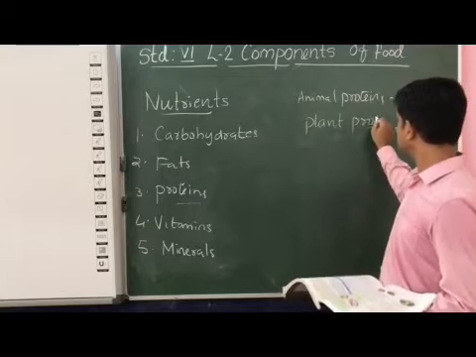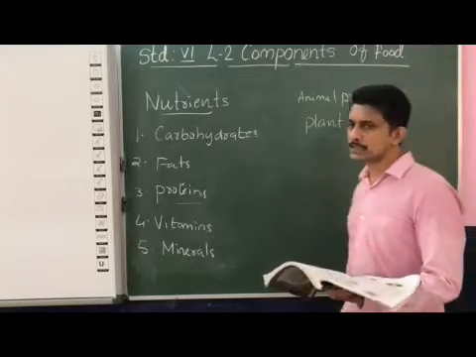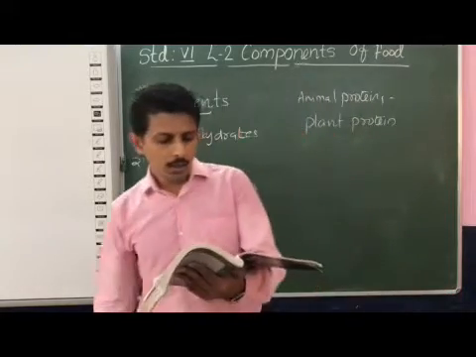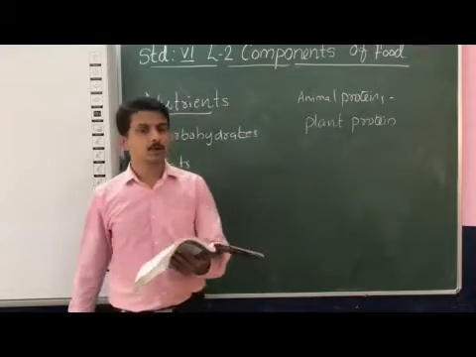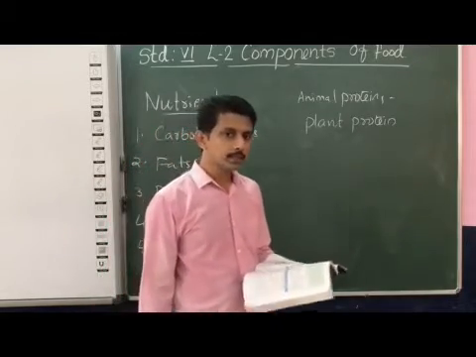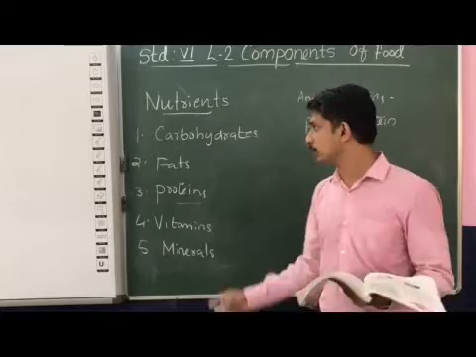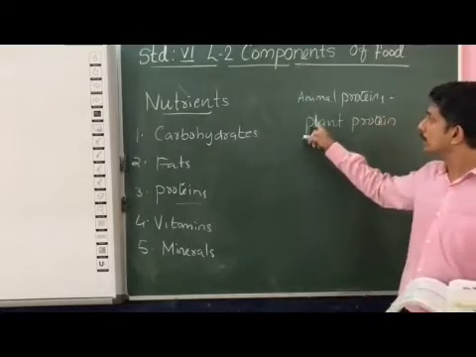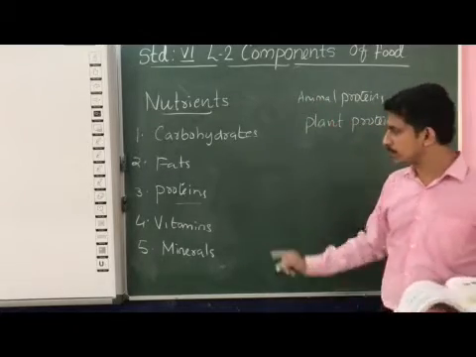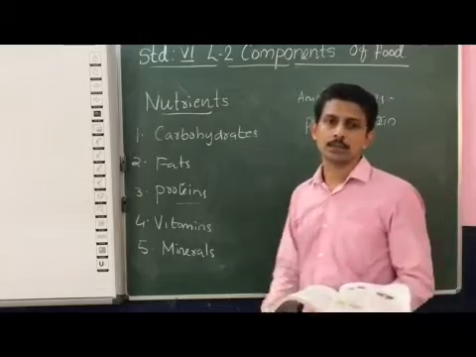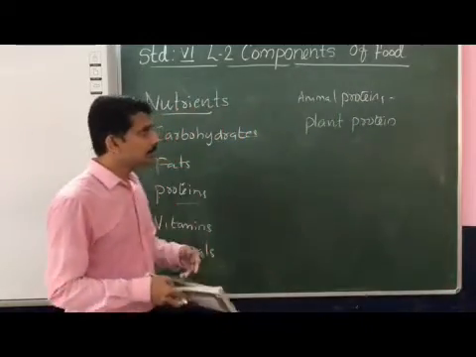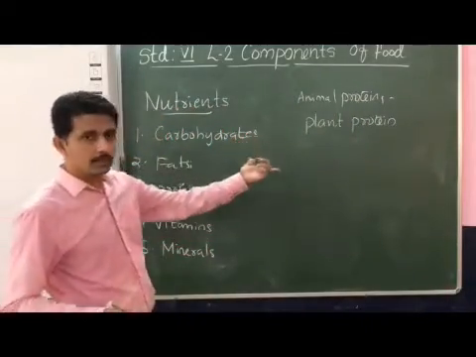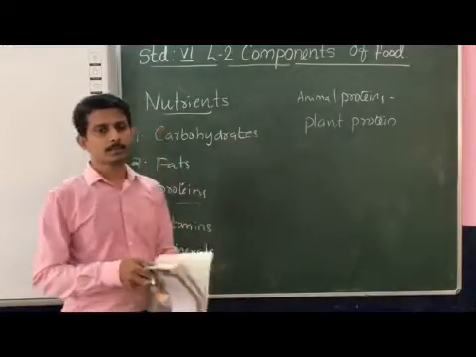In the case of plant protein, pulses and soya bean are rich sources. So this is the way we can consider the various sources of proteins, obtained from animals as well as plants.